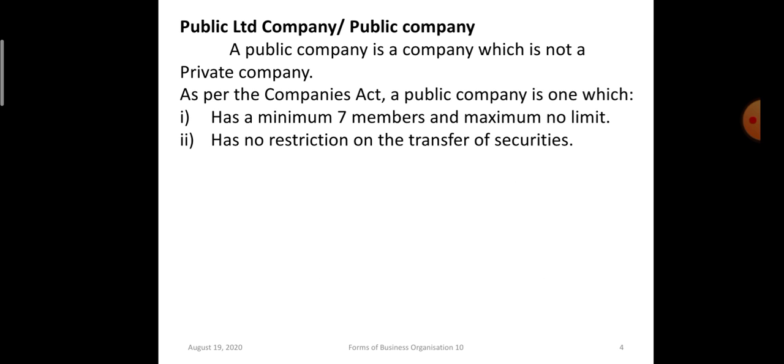In private company there is a restriction, but in case of public company there is no restriction on the transfer of securities. The shares and debentures can be easily bought and sold.